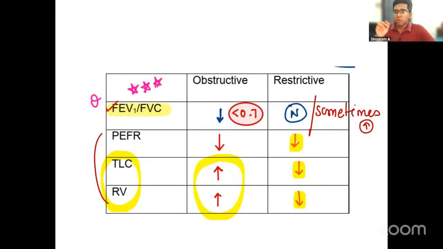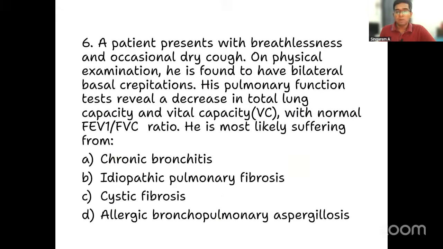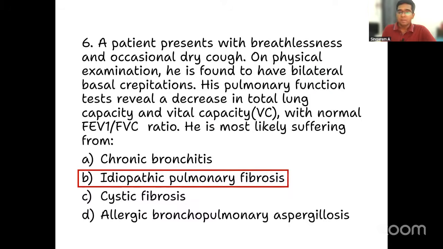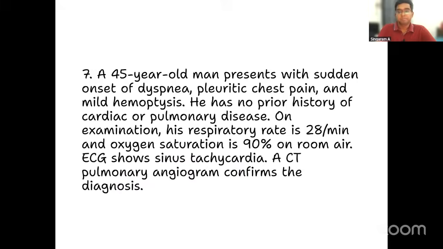So this is an important slide. All of you should know this correctly, because one potential question from this is expected in your exam. So please keep a note of this. So going by all the discussion, the very clear answer for our question is option B, because only that follows the restrictive pattern in lung function testing. So for question number 6, our answer is idiopathic pulmonary fibrosis. I hope you're able to follow this. Okay, right. Moving on to the next question.